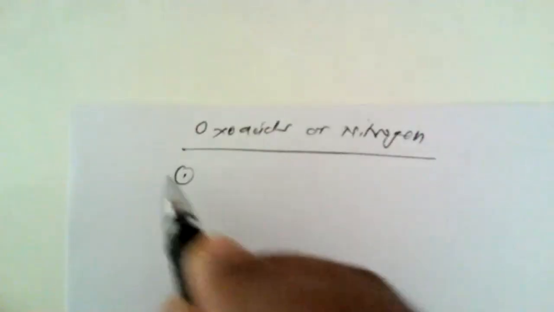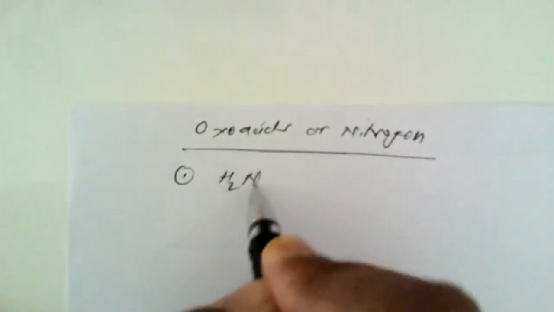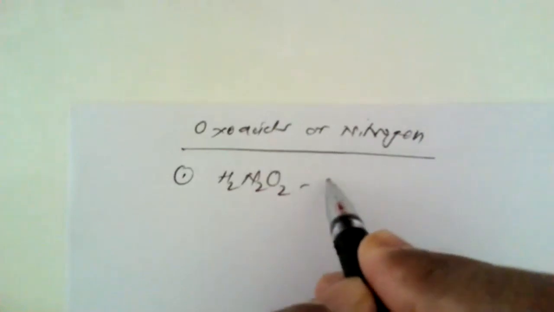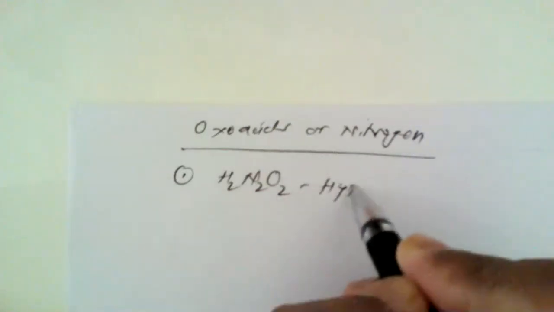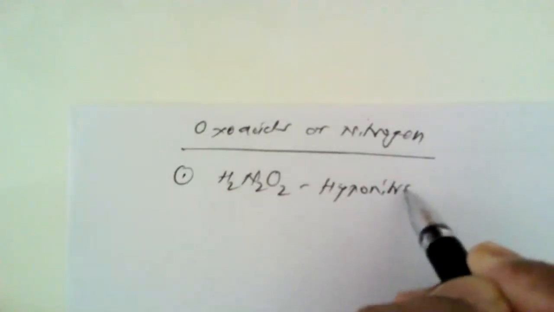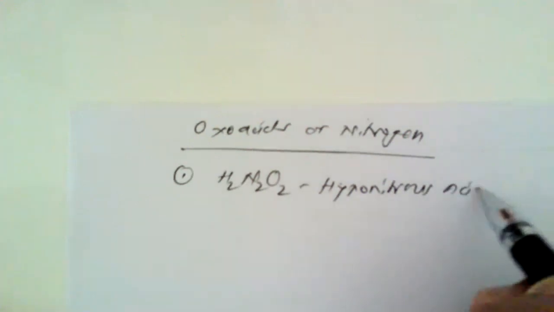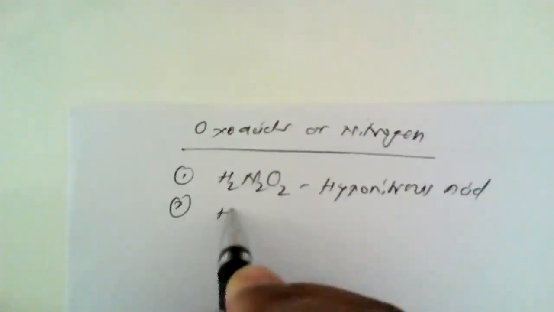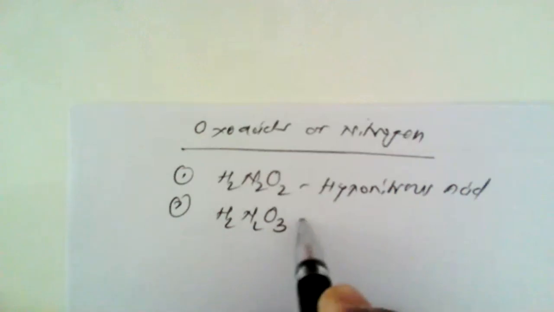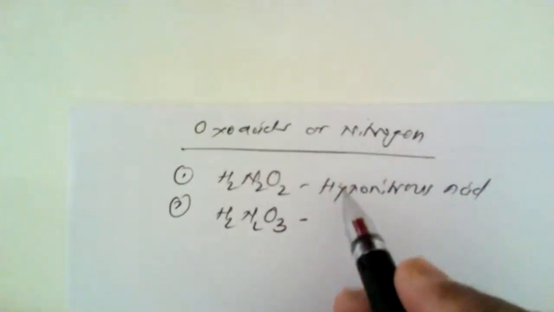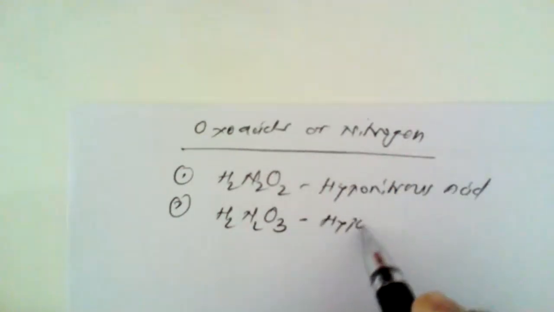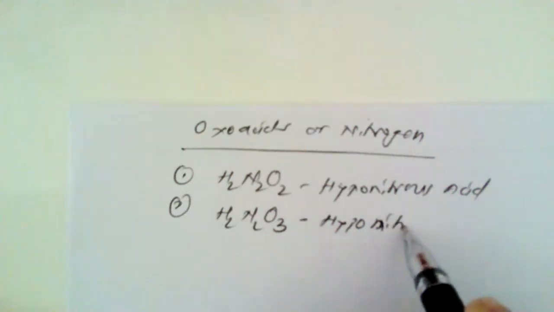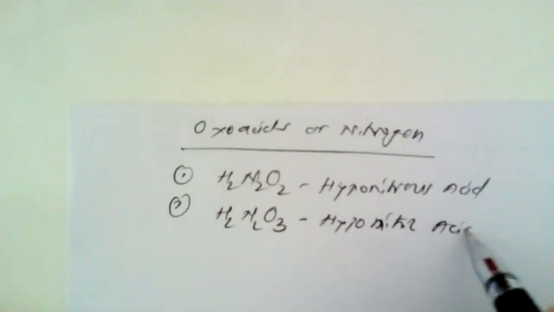The first acid I have just mentioned is H2N2O2, which is known as hyponitrous acid. Second is H2N2O3. It is known as hyponitric acid. The difference of only one oxygen atom is there.